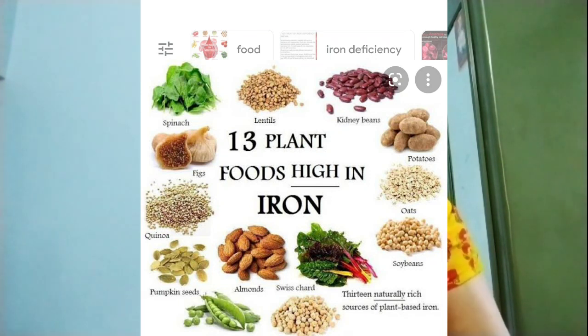These are the iron-rich foods, and we have to advise the patient on the importance of taking iron-rich food, which helps to increase our hemoglobin level. In addition to that, we have to give iron supplements to the patient. They come in the form of tablets, syrup and drops, and injection. We have to remember two things while administering the medication.